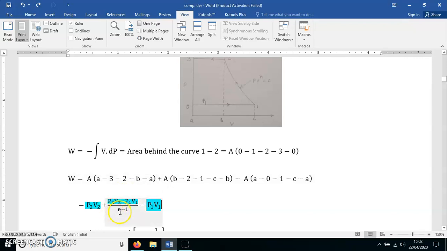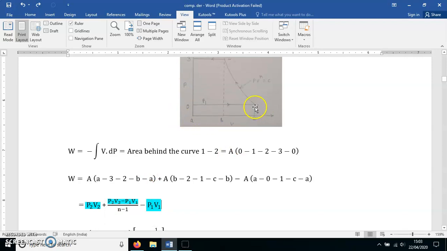Now how does this formula come? For this I have taken the reference of the derivation you studied in the semester 1 thermodynamics subject. The area under the curve for the polytropic process is P2 V2 minus P1 V1 divided by n minus 1. Minus the area of this rectangle A01CA. What is the area of this rectangle? Again height into width. What is the height? A to 0 means C to 1, and this height is P1. So P1, and what is the width?